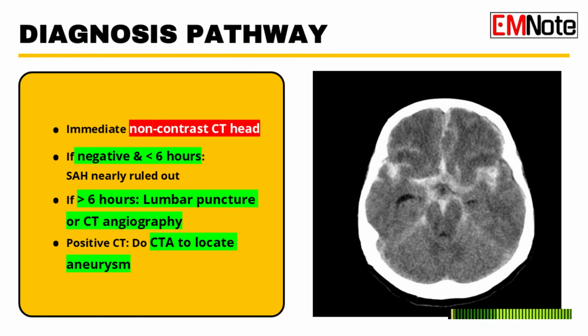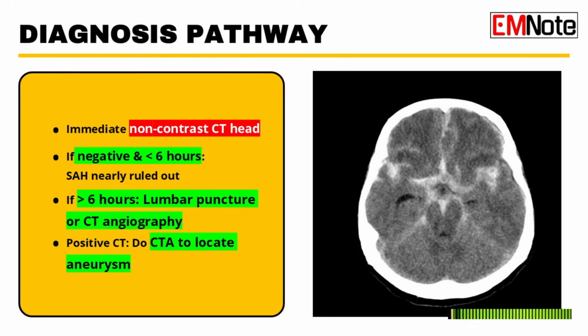Got it. Now, what if the initial CT is positive? You've confirmed the SAH. What's the immediate next imaging test? Once SAH is confirmed on that first CT, you immediately get a CT angiography, a CTA. And what does that show you? The CTA maps out the cerebral vasculature. It evaluates the exact size, location, and shape of the aneurysm. This allows the neurosurgery or neurointerventional teams to immediately start planning how to secure it.